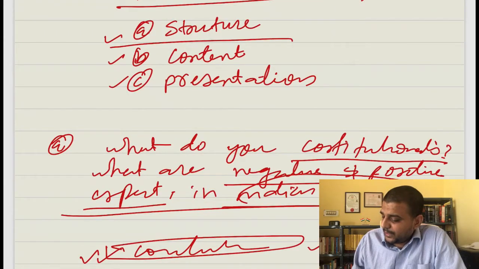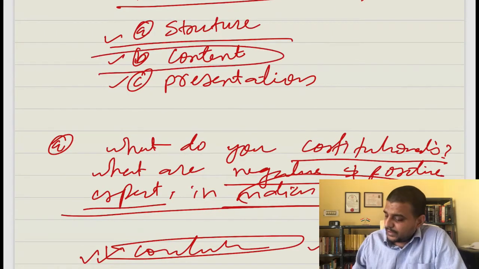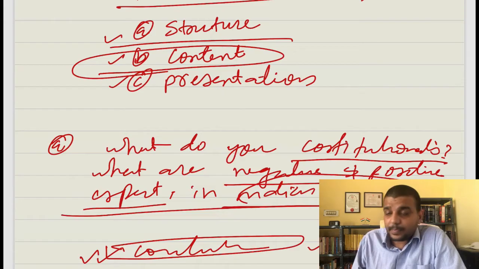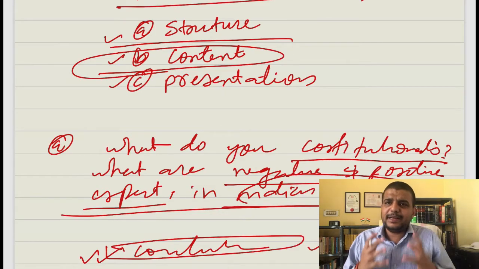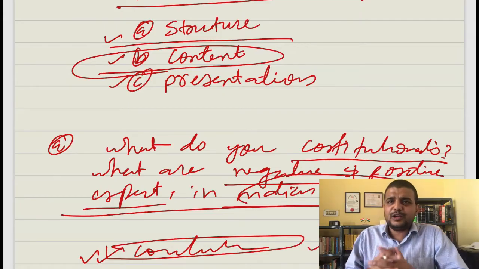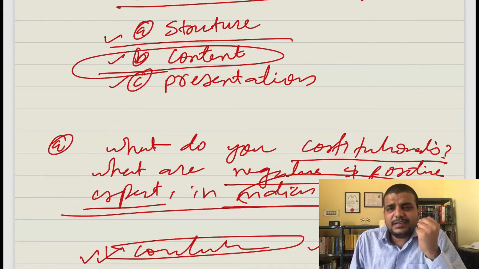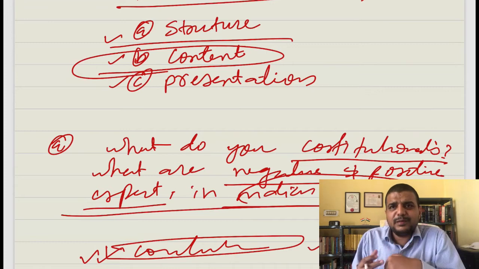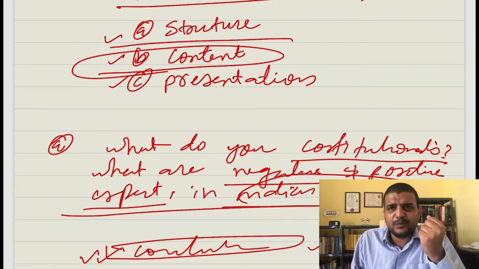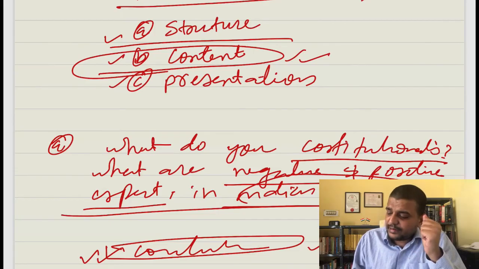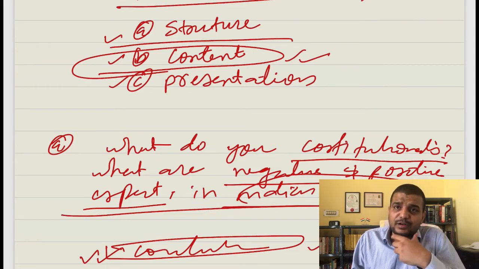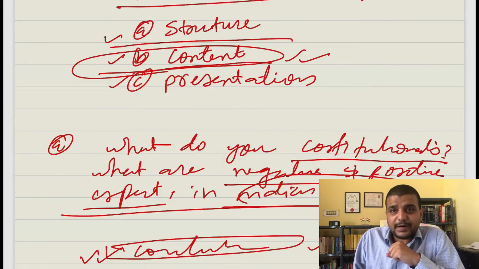Now the second part of answer writing is basically your content. When we are talking about content, content is the material, the knowledge that you have regarding that topic. Content is something that a teacher will teach you, or you will have to study by yourself. Structuring is a matter of practice, you can improve. But content you can improve only by reading. If you read good books, a lot of books, then obviously your content will improve. So that is the content part.